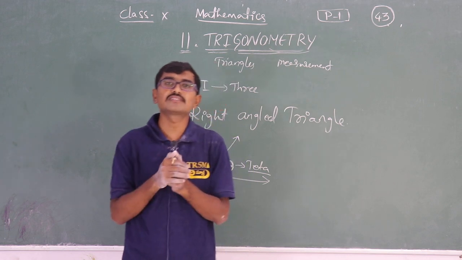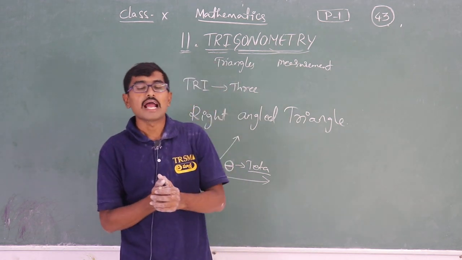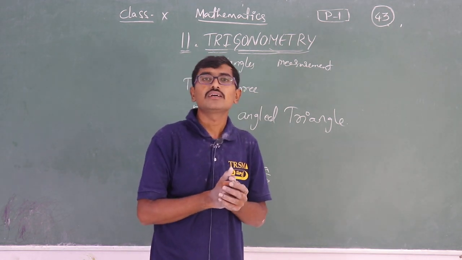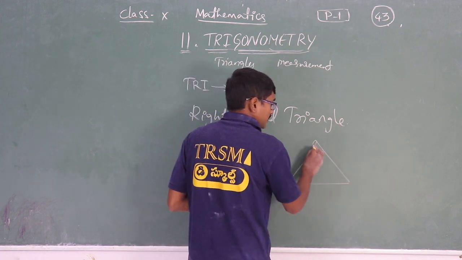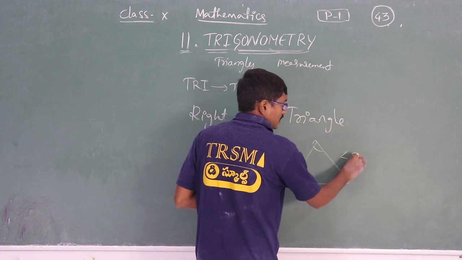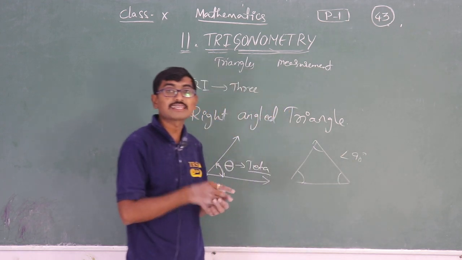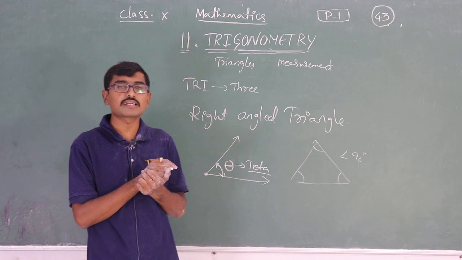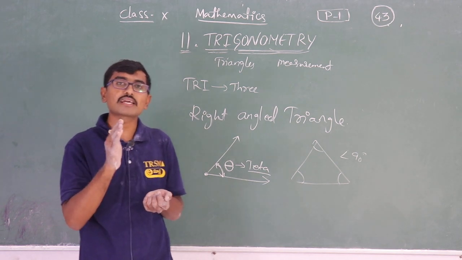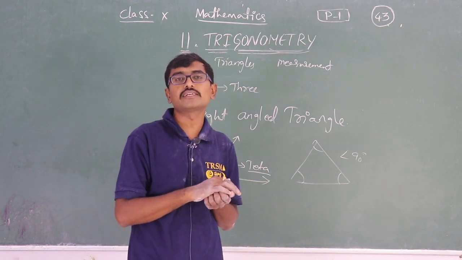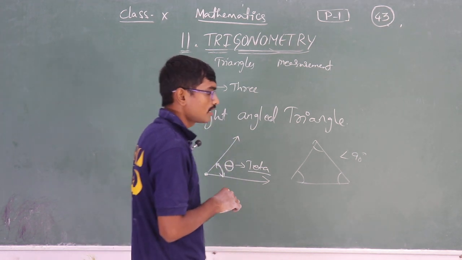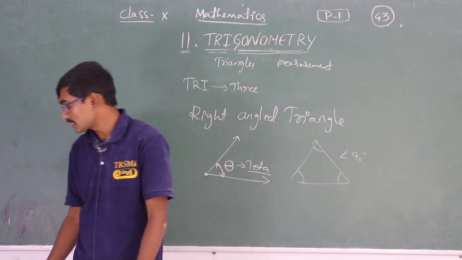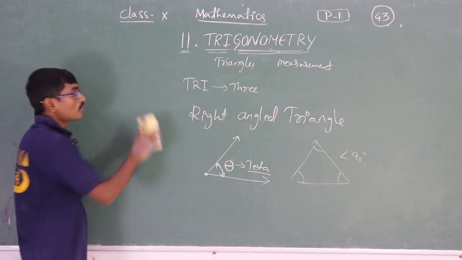This is about sides. Now coming to the angles: if all the angles of a triangle are less than 90 degrees, then it is called an acute angled triangle. Exactly 90 degrees, it is called a right angled triangle. And if any one angle is greater than 90 degrees, then it is called an obtuse angled triangle. You already know about these types.